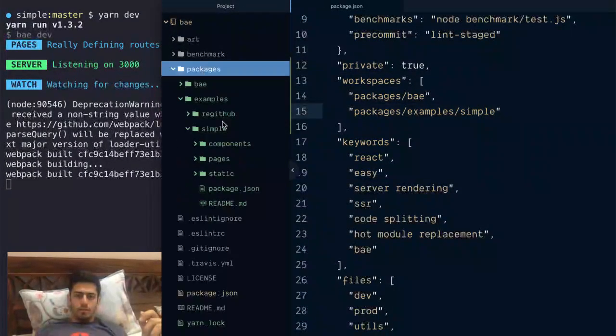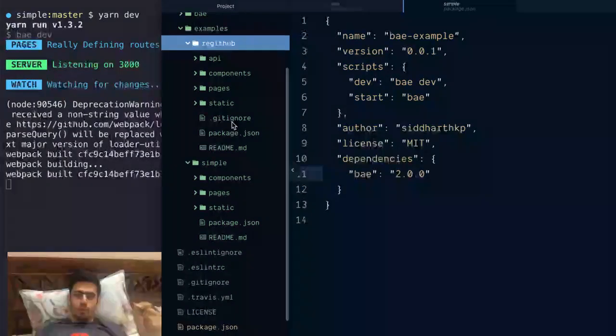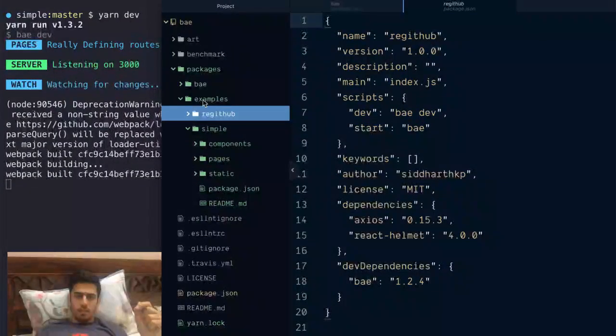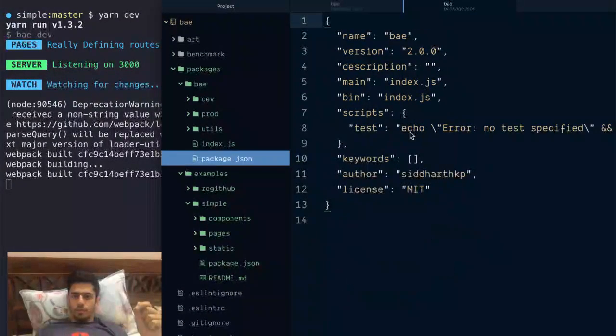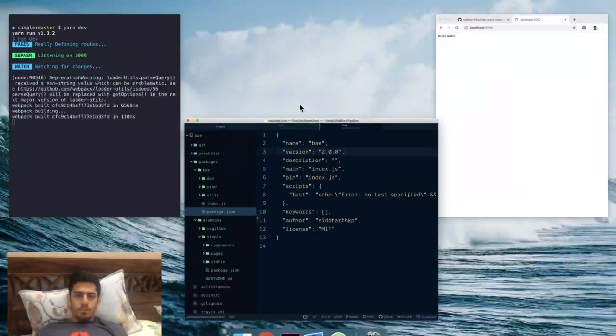Now if any of your packages, like this one, depends on the other one, it would check locally if this version exists. Sorry, which is that file? Not re-GitHub, but bay. Yep. So if this version exists, it will link it to that instead of getting it from the registry. So then you can work in dev mode, and when it's ready, you can release it. So that's pretty much how to use this.